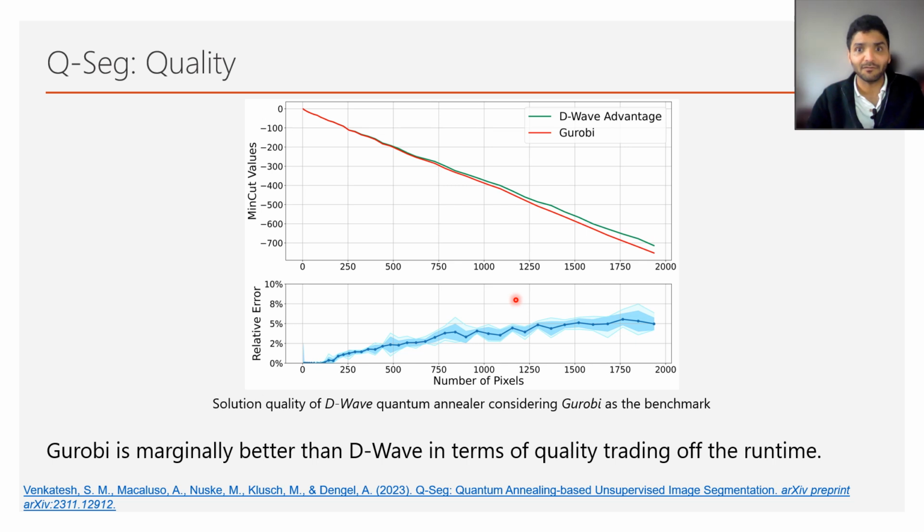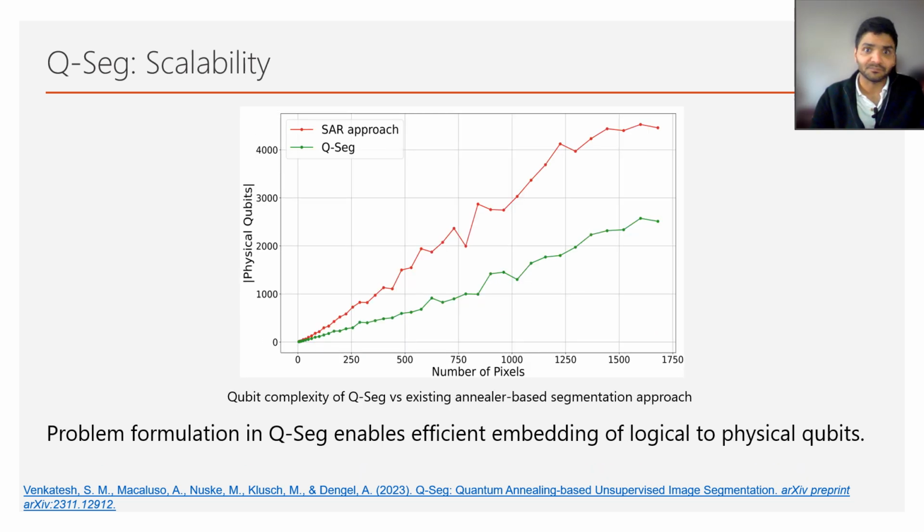Furthermore, we were not only fast, even the quality of the solutions were compared with Gurobi in terms of the cut value, which is slightly better than that of the D-Wave annealer.